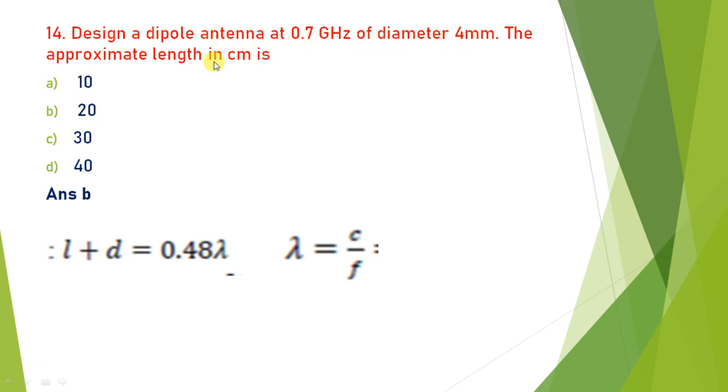Design a dipole antenna at 0.7 gigahertz. The approximate length of the antenna is what? The dipole antenna length equation is given, L plus D is equal to 0.48 lambda, as we have discussed in previous 2 MCQs. So L, the length, you have to find. Diameter is given to you, 4 millimeter, convert into centimeter or meter. Now you have to find the value of lambda. Lambda is equal to C by F. Convert this lambda into meter, convert this diameter from millimeter to meter, put these values in this equation, and you will find the value of L. If you find it in centimeter, then L will become 20 centimeters. So the answer is B.